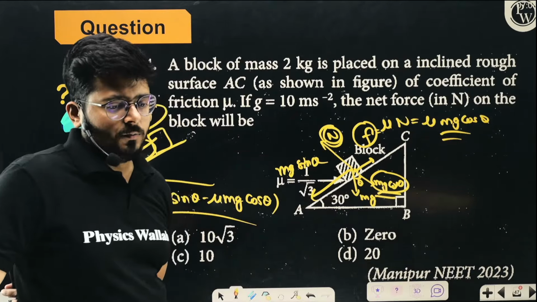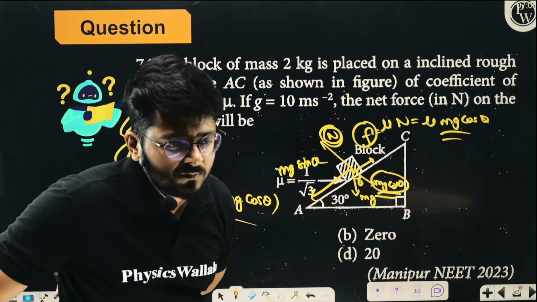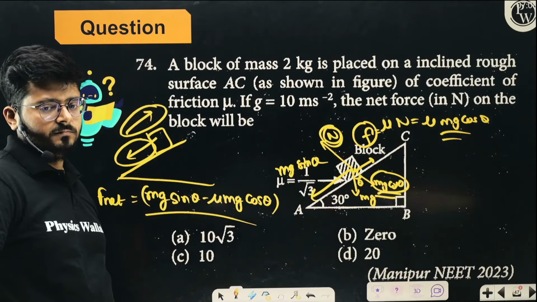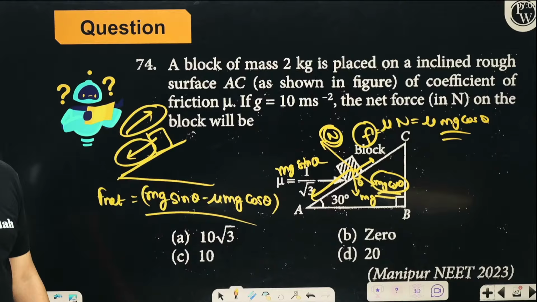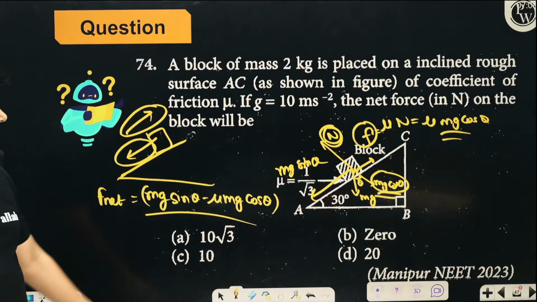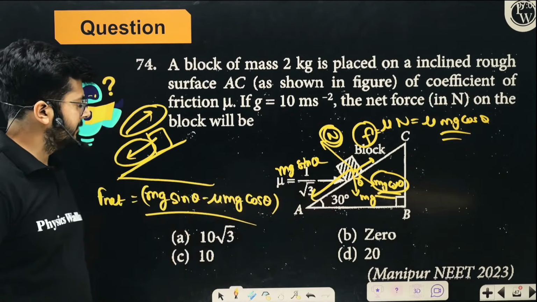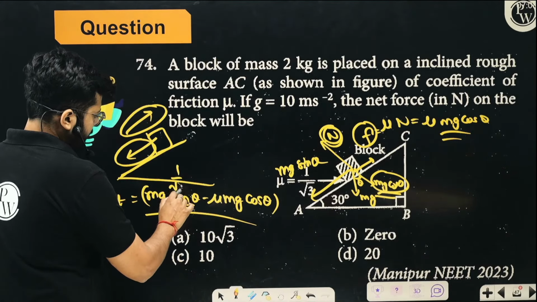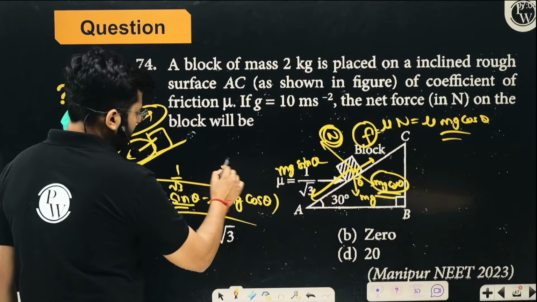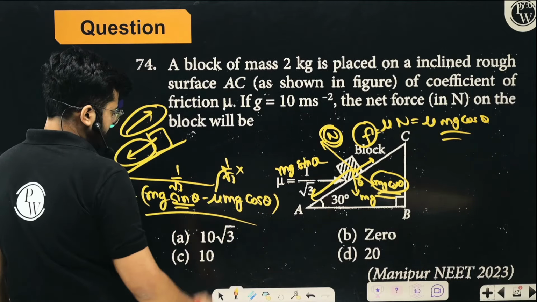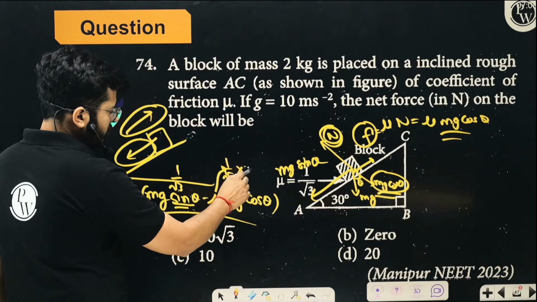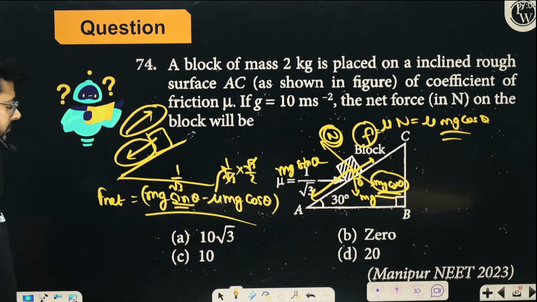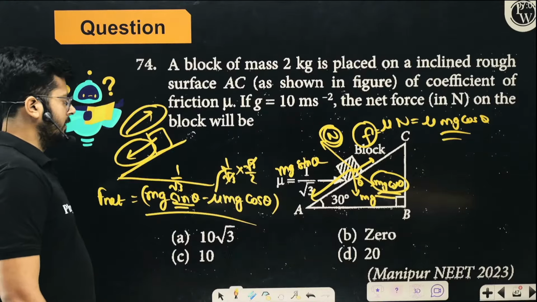All right. So Mallikarjun is saying option D and Chaitanya is saying option B. And okay, let's say that who is actually correct. So the angle is 30 degrees, right? So here you have sine 30, which is 1 upon 2. And here you have mu, which is 1 upon root 3. And cos 30 is root 3 by 2. Okay. So root 3 and root 3 will cancel out. Try to solve it.